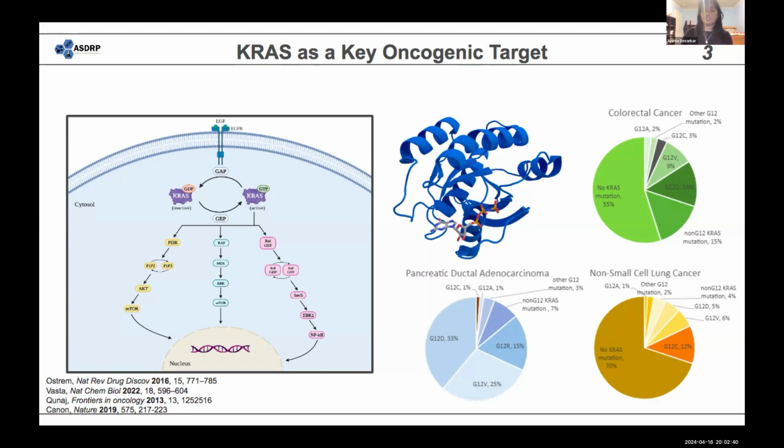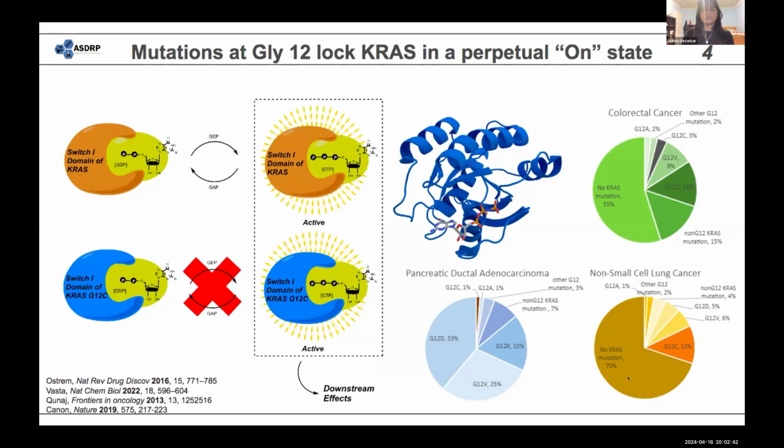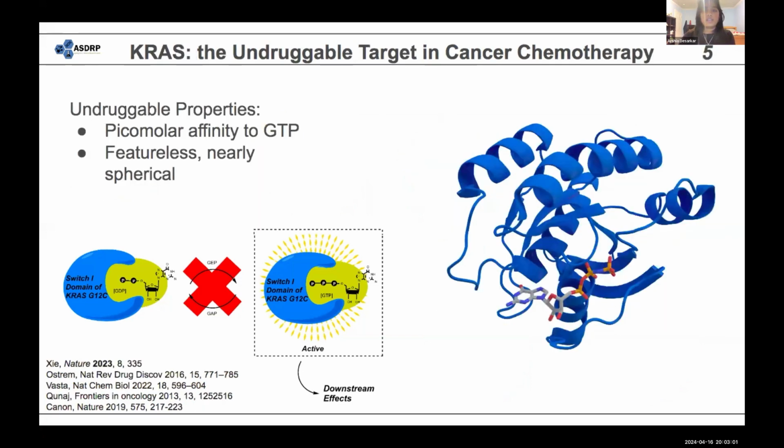of pancreatic ductal adenocarcinomas. So the way that the mutation works is the GTP-GDP cycle is continuously locked in the active state with the GTP bound to the switch 1 domain. And this causes uncontrollable cell proliferation, which leads to cancer eventually. And originally, KRAS was thought to be undruggable because of the picomolar affinity to GTP that keeps it locked in